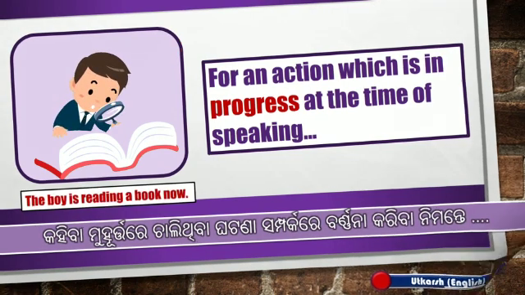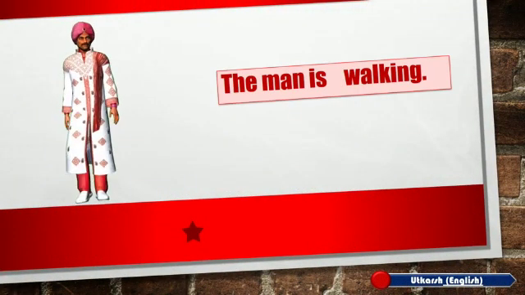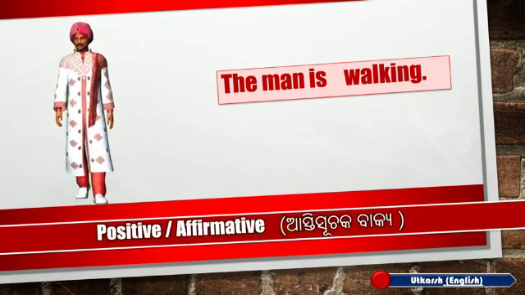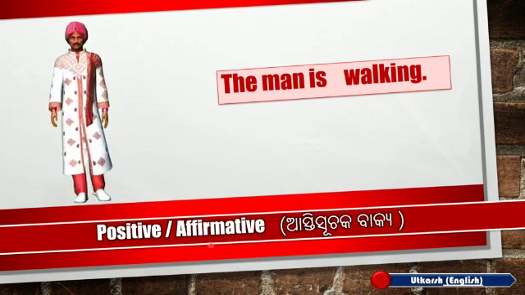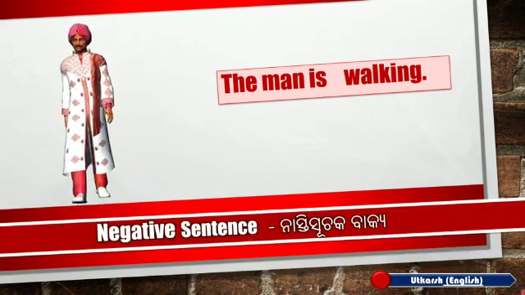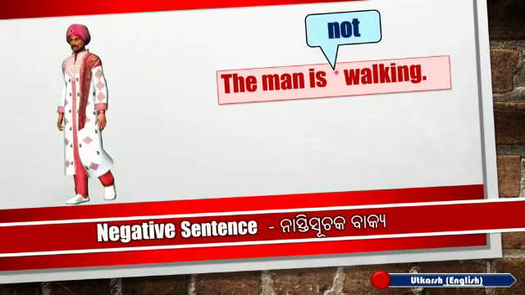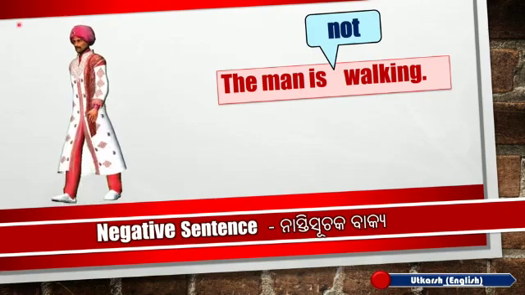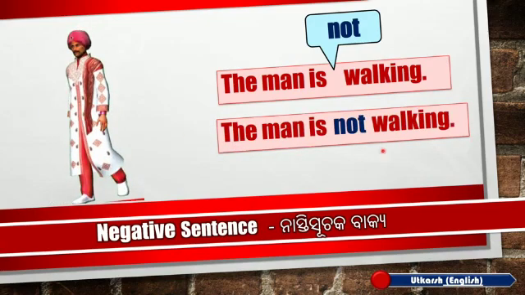Now look at this sentence. The man is walking. Can you say which form the sentence is in? Yes, it is an affirmative or positive sentence. Can you make it negative? It is simple, isn't it? You have to just put a not after the be verb, which is 'is' in this case. So, the negative form of this sentence will be the man is not walking.